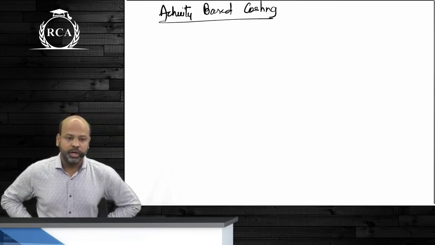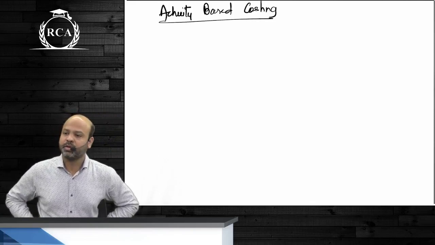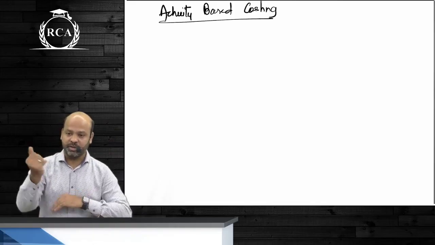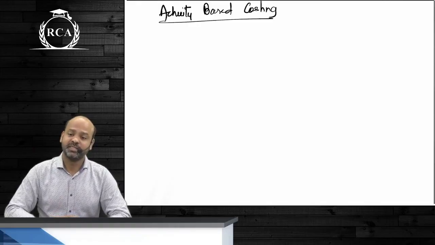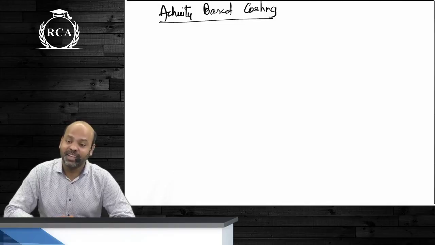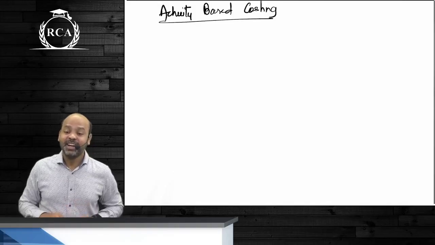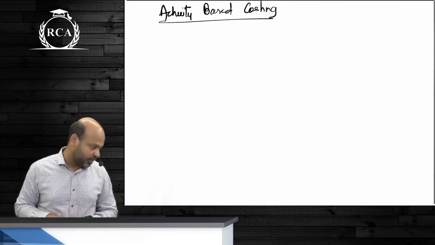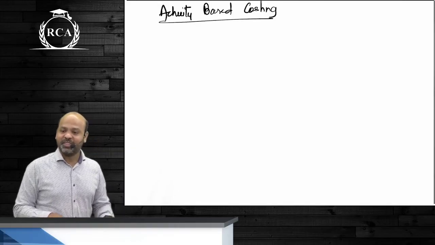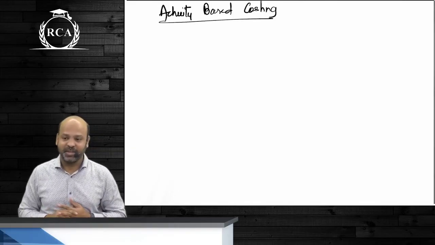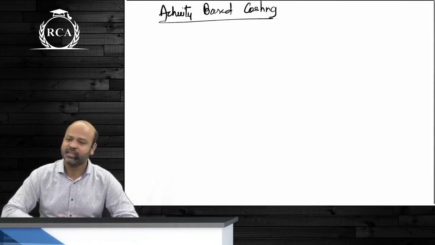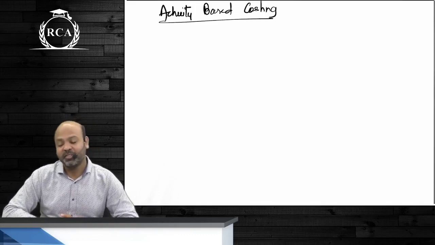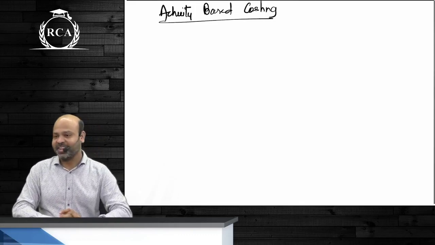So activity based costing, guys. Isha, tell me beta, what is activity based costing? Based on the activity, beta, we will allocate cost based on activity. Very good beta. Latur, what is activity based costing? Same answer. At least repeat it properly. We will allocate cost on the basis of activities.